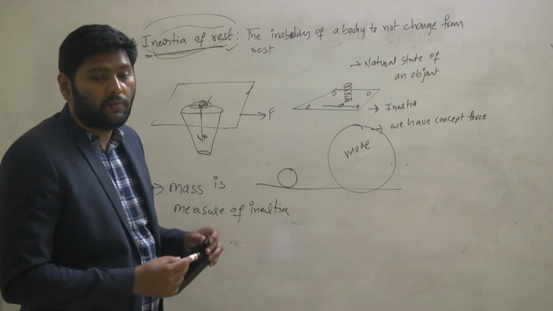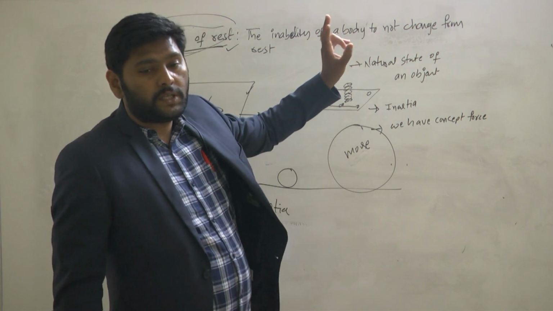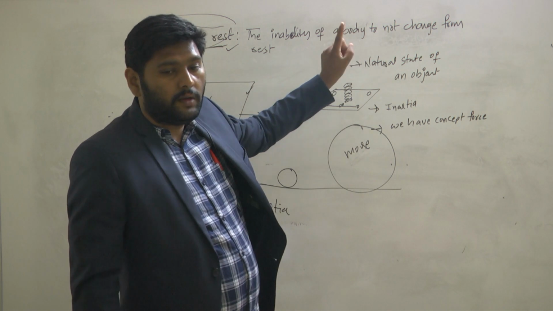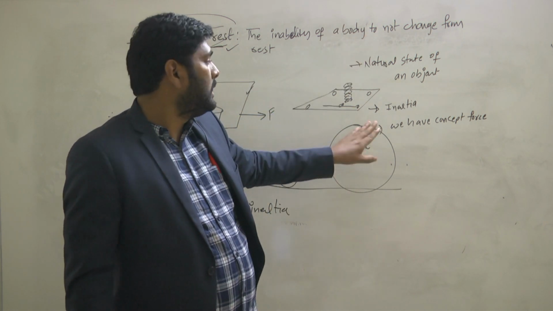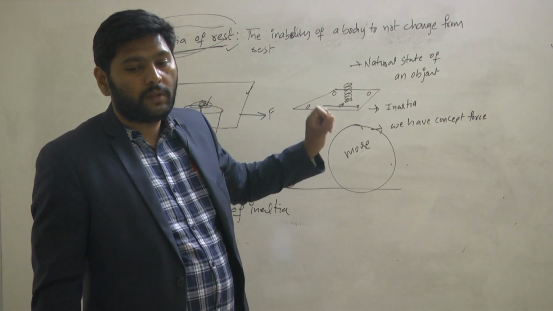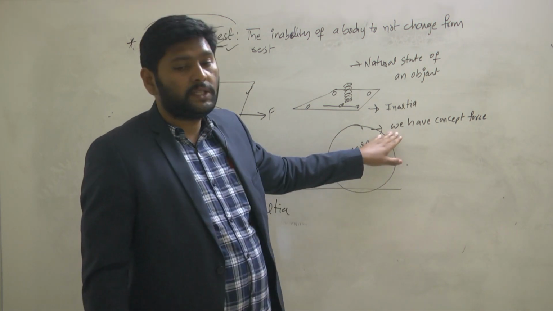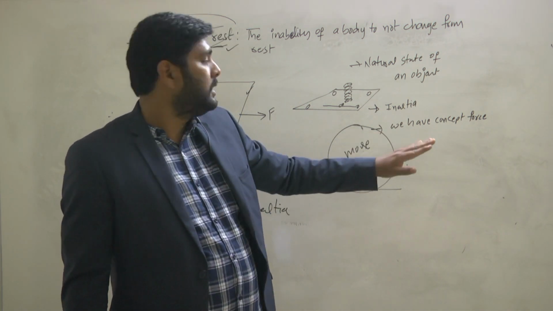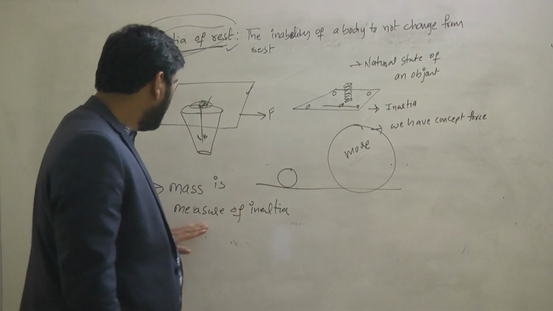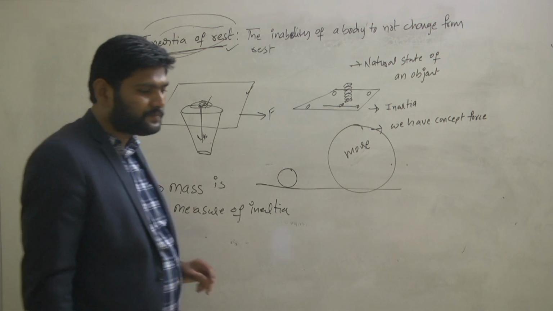From Newton's first law, what conclusions do we make? An object possesses two natural states: uniform motion and rest. It explains inertia, which has two types: inertia of rest and inertia of motion. It also gives the concept of force. And finally, mass is a measure of inertia.